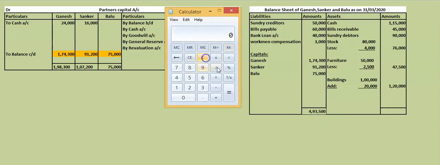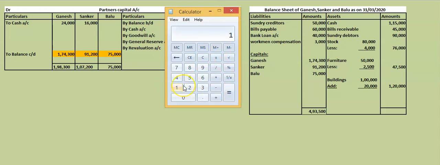Now let us check the asset side total. We have to get the same value. 1,15,500 plus 45,000 plus 90,000 plus 76,000 plus 47,500 plus 1,20,000. How much is the total? So there is some mistake, na?